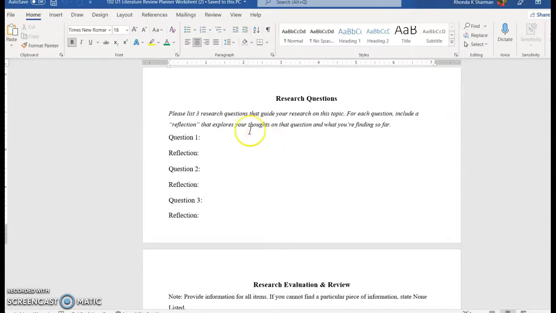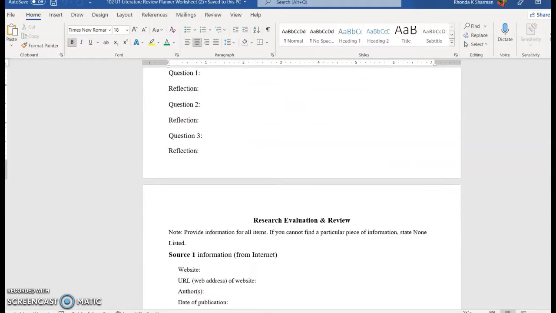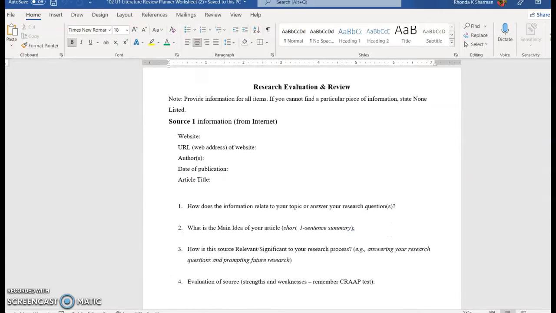The next section asks for some research questions. These would be questions that would help you further explore whatever your debatable topic is. You would list that question here and then comment a little bit about what it is that you're trying to find. So think of 3 different questions, and then for each one, explain what it is that you would want to know more about.